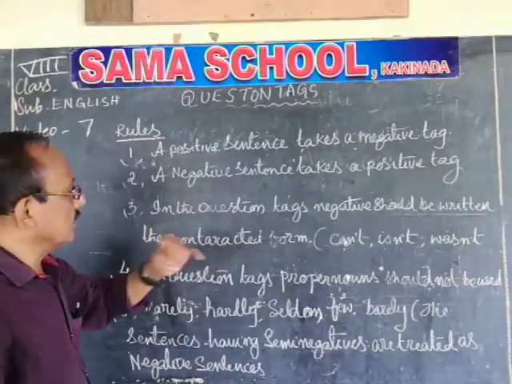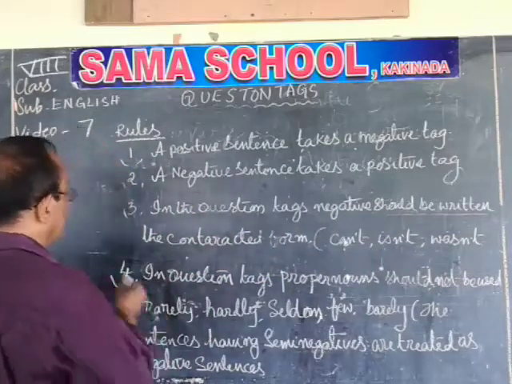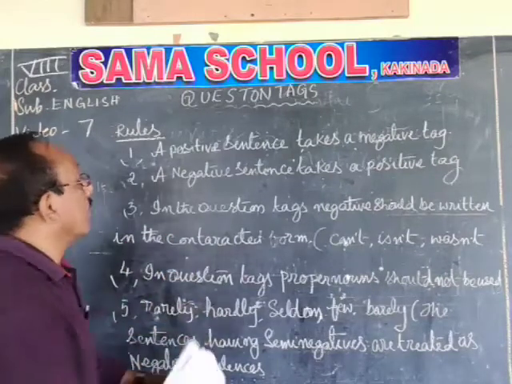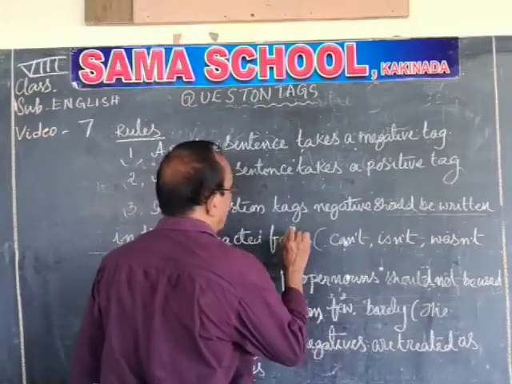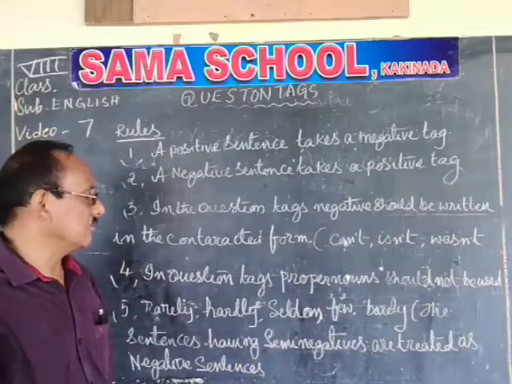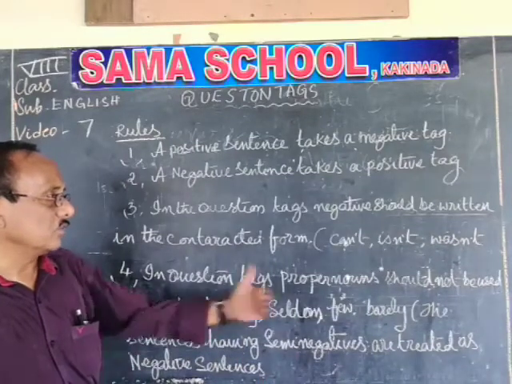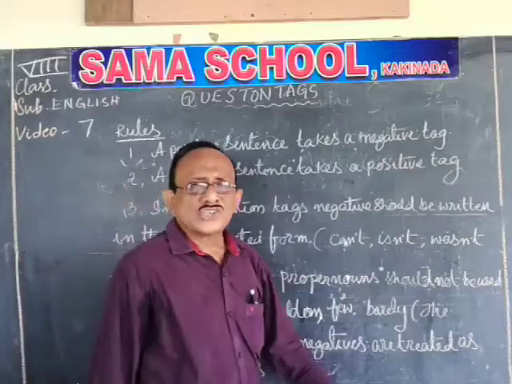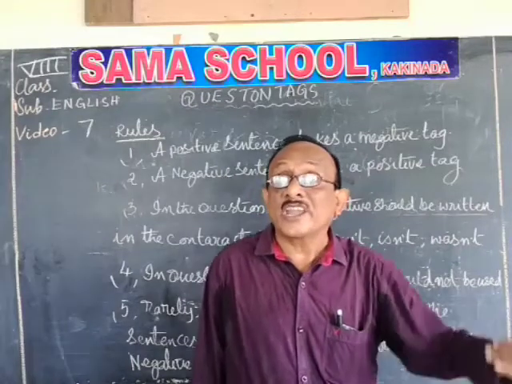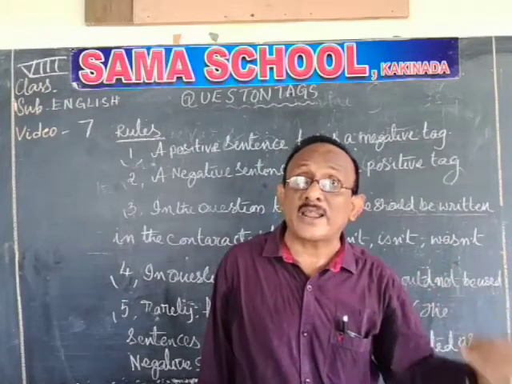And in the question tags, negative should be written in the contracted form. What is meant by contracted form? Cannot, can't, is not, isn't, was not, wasn't, have not, haven't, had not, hadn't, should not, shouldn't, and shall not, shan't, might not, mightn't, ought not, oughtn't, must not, mustn't. These are all called as contracted forms.